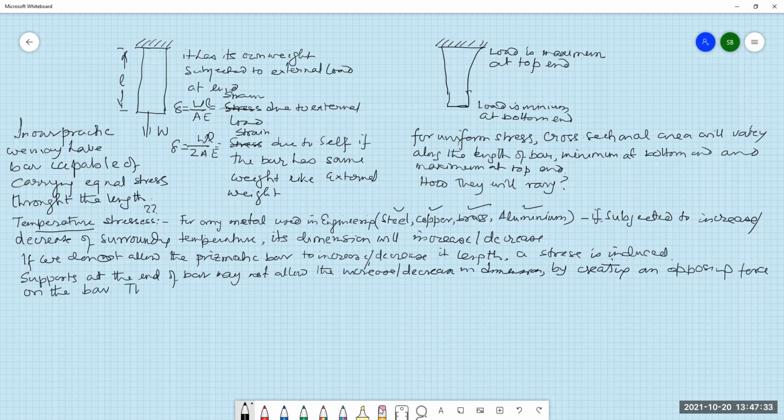This opposing force per unit area is called temperature stresses.